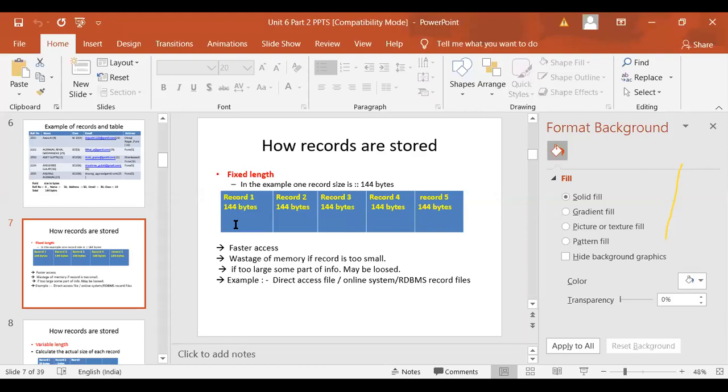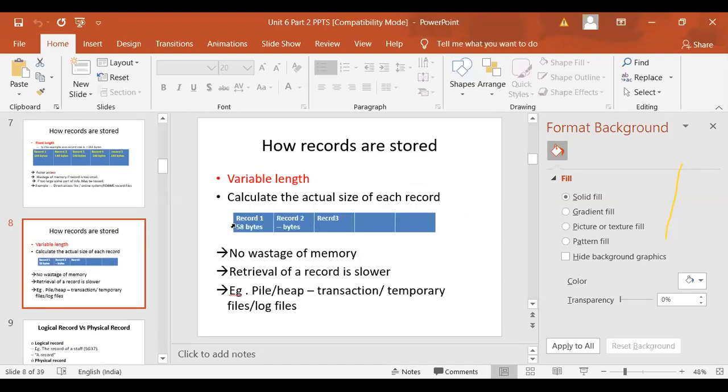But if you see that your computer has transaction files, transaction meaning daily log files created by your computer, that file is nothing but variable length, because each record is of a different type and different structure. Okay, so this is variable length. As its name indicates, all your records are of different types. So there is no wastage of memory.